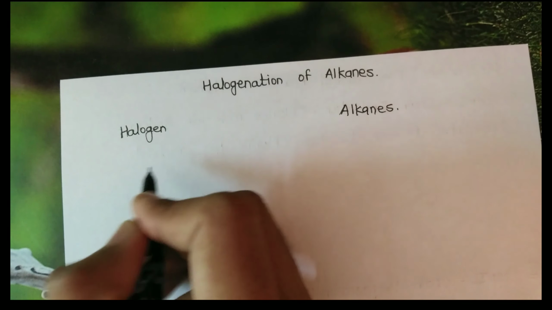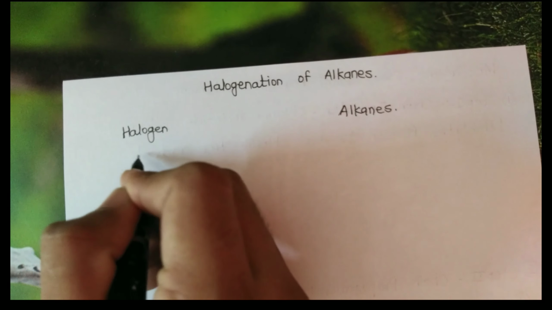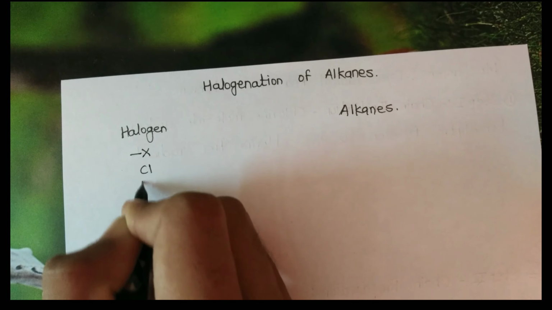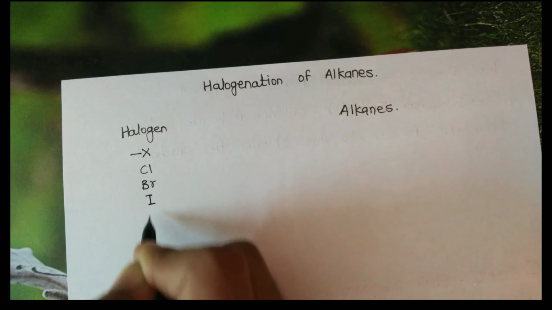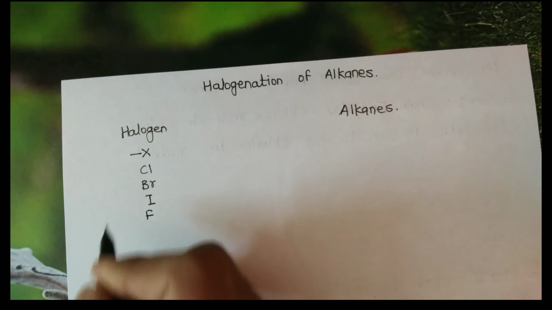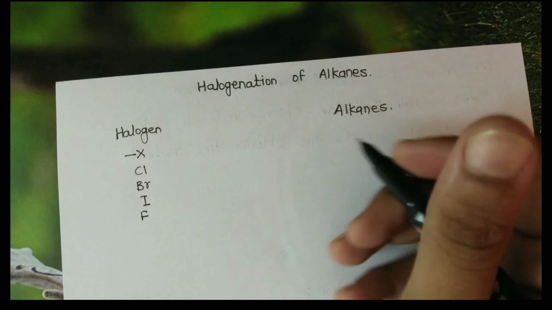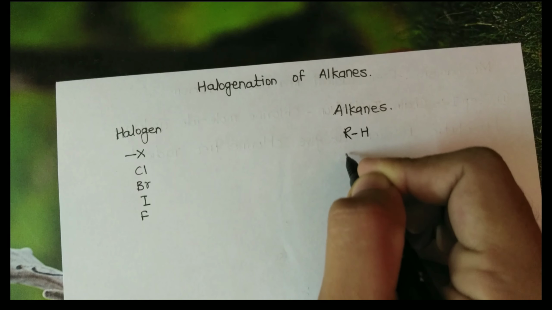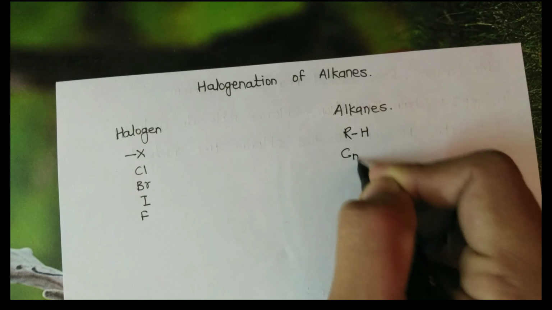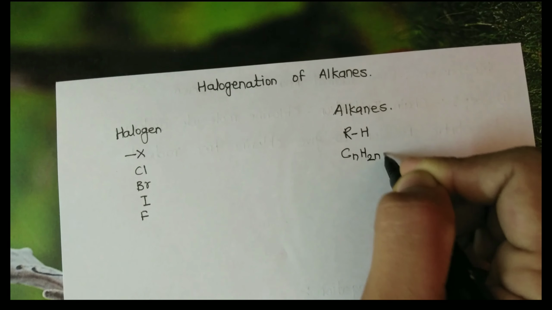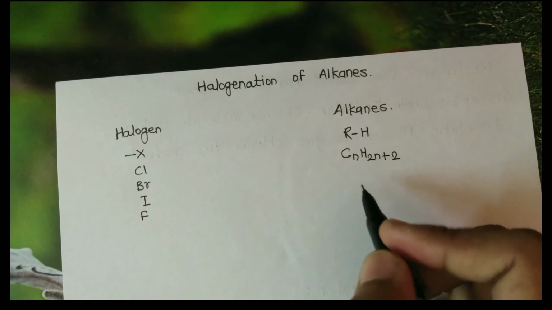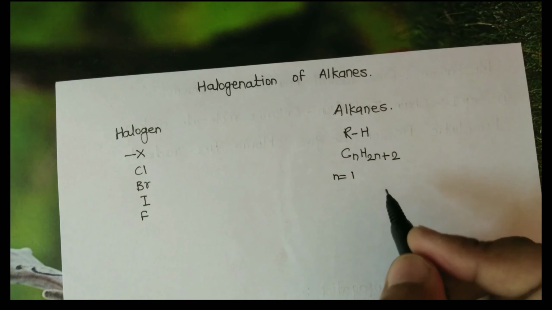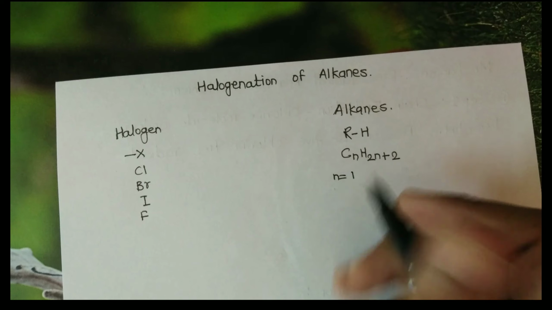Halogens are generally represented by X and they are chlorine, bromine, iodine and fluorine. Alkanes are generally represented by RH. The general formula is CnH2n+2. If we put n equal to 1, we get the first compound of alkane, which is methane.